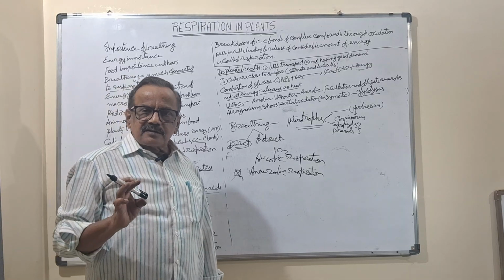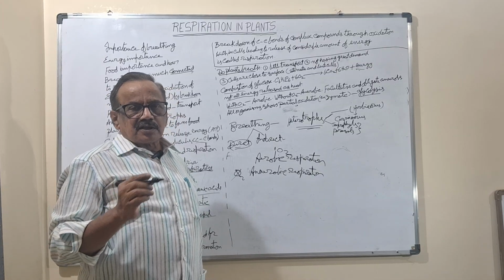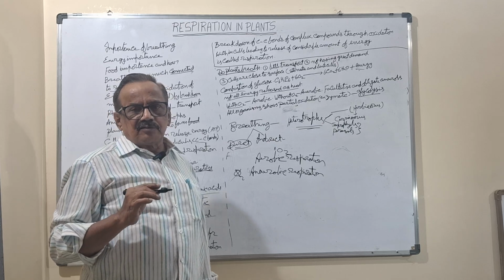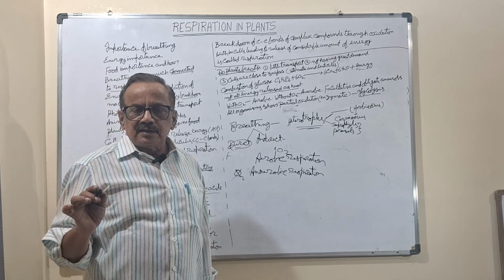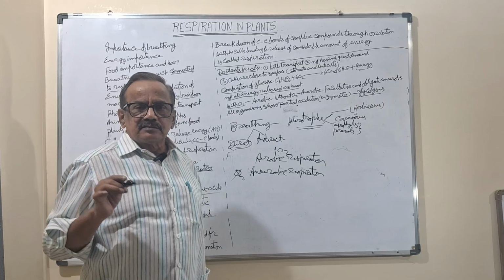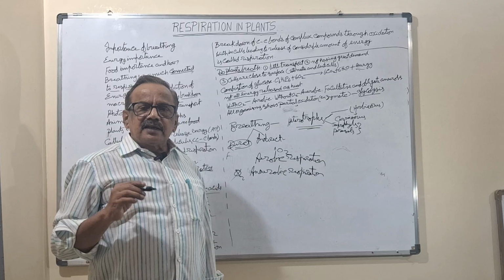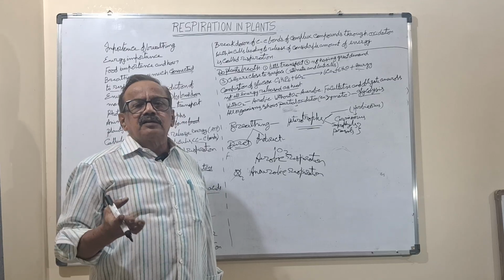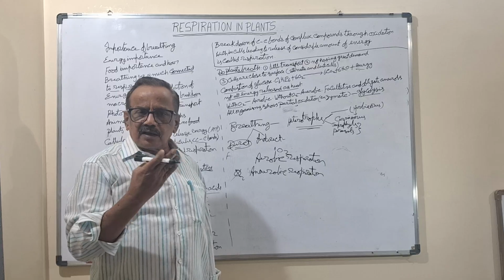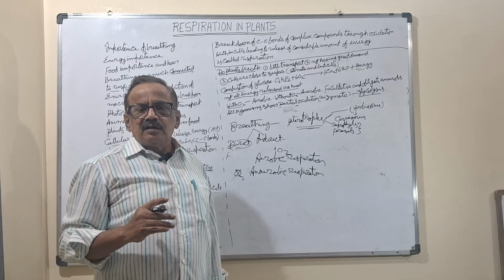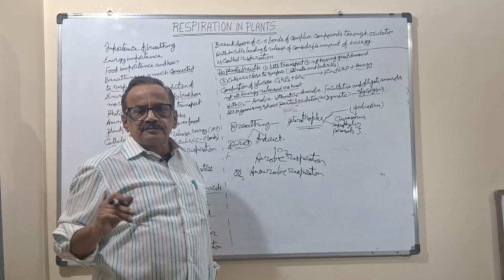There are two major steps. In the cytoplasm, partial oxidation will be taken. Means here oxygen won't be required. Energy will be released. Oxygen is not required, energy is released. Why did it come like this? In evolution, they used to say, the first formed organisms are anaerobic. So it may be because of that, that it is not necessary for us.